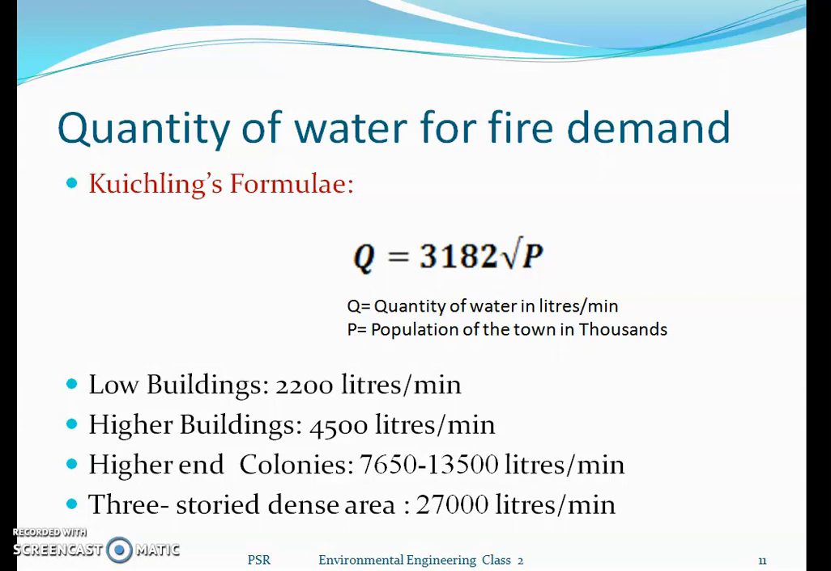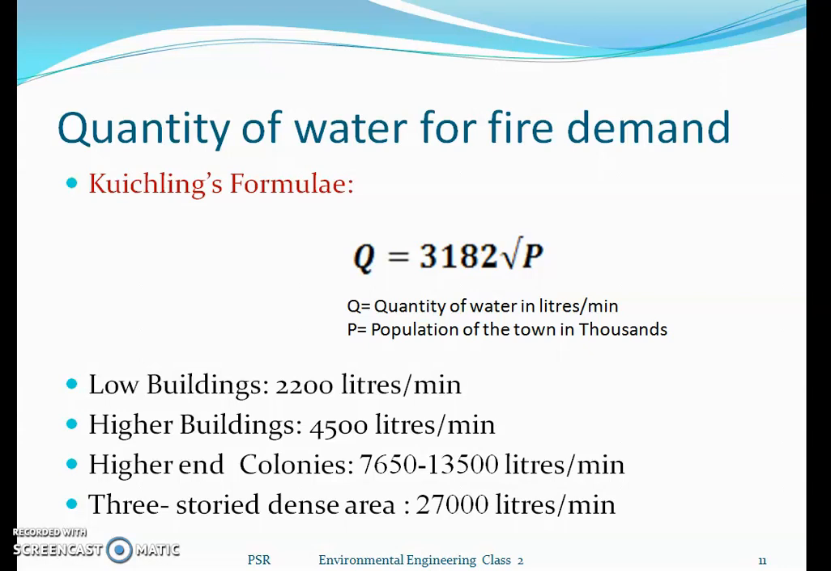If high-end colonies are available, there is a chance of huge fires taking place when they are using the automated systems. And if the number of stories increases, the density of the population in that particular area is going to increase. That is the reason we still have to maintain 20,000 liters per minute. This holds good for Indian conditions.